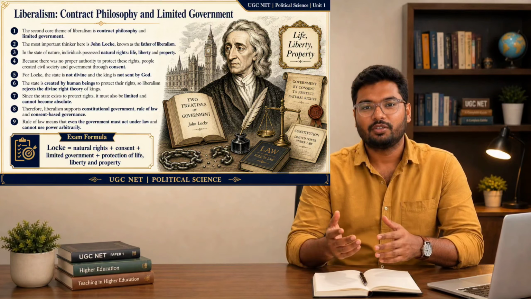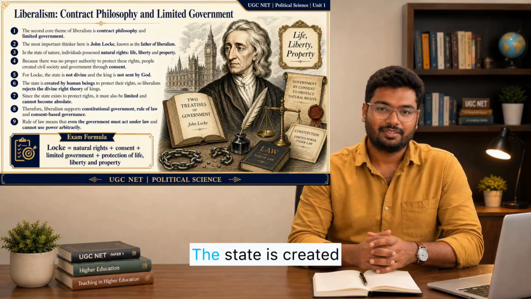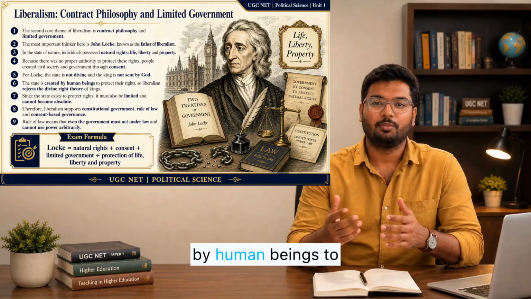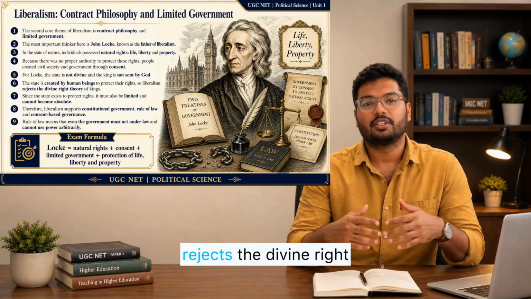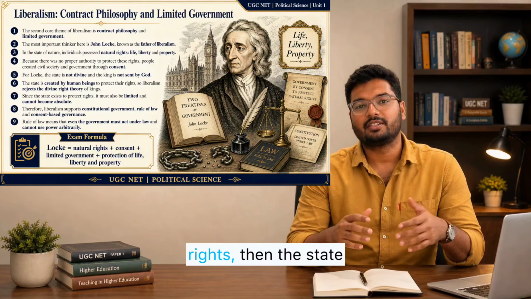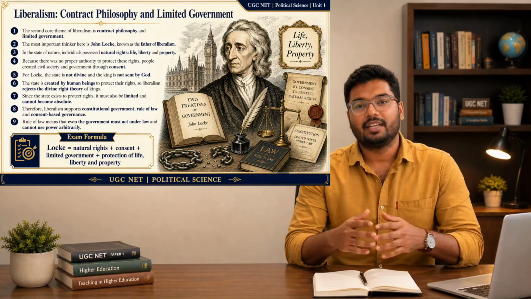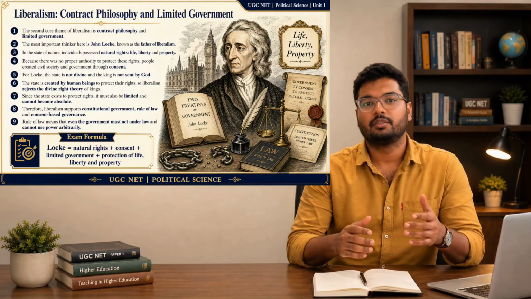So, for Locke, the state is not divine. The king is not sent by God. The state is created by human beings to protect their rights. This is why liberalism rejects the divine right theory of kings. Now, if the state is created to protect rights, then the state must also be limited. It cannot interfere everywhere. It cannot become absolute.